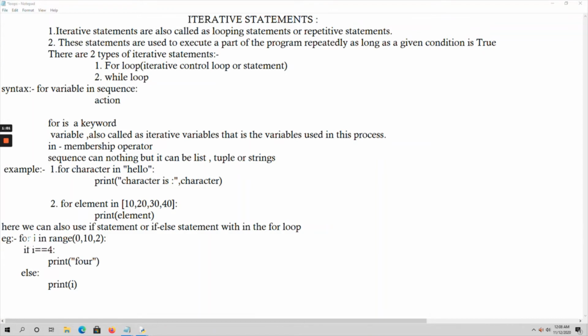See here, for I in range 0, 10, 2. 0 is the beginning of the range, 10 is the end, and 2 is the increment. Here I am using a range function and taking 3 arguments: the begin value, the end value, and how much it has to increment. If I equal to 4, you have to print 4 on the output screen, otherwise just print the value of I.